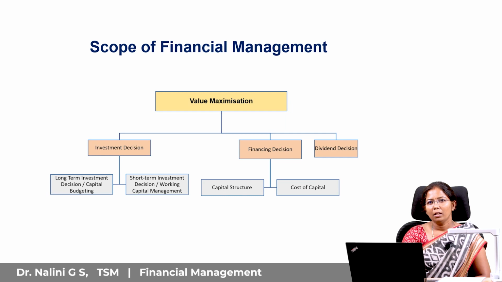Utilization of fund is related to investment decision. Of course, the company has to invest in long term projects, that is investing in fixed assets or capital expenditure, and short term investment. This is also known as working capital management. Then the other one is dividend decision, which also comes under utilization of fund, wherein the company decides whether to declare dividend or not to declare dividend. So these three broad categories are the scope of financial management.